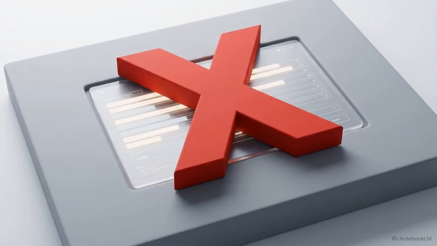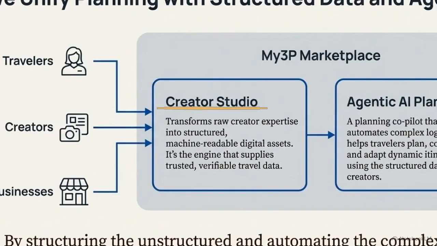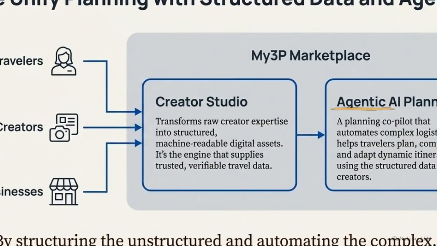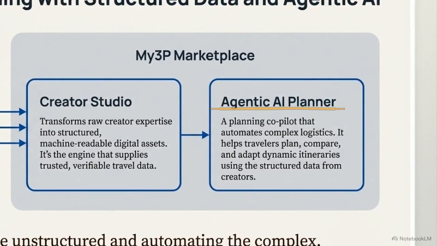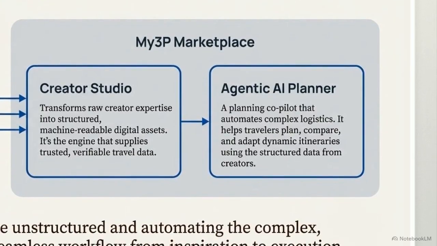Unlike a standard chatbot that simply returns a list of text ideas, an agentic planner executes concrete, specific actions. It calls APIs to verify actual transit times, checks opening hours against specific user constraints, and continuously iterates until a route is physically feasible. This workflow diagram shows the My3P marketplace. The structured output from the Creator Studio feeds directly into the Agentic AI Planner, which synthesizes a validated itinerary and generates an exact audit trail explaining why specific logistical adjustments were made.